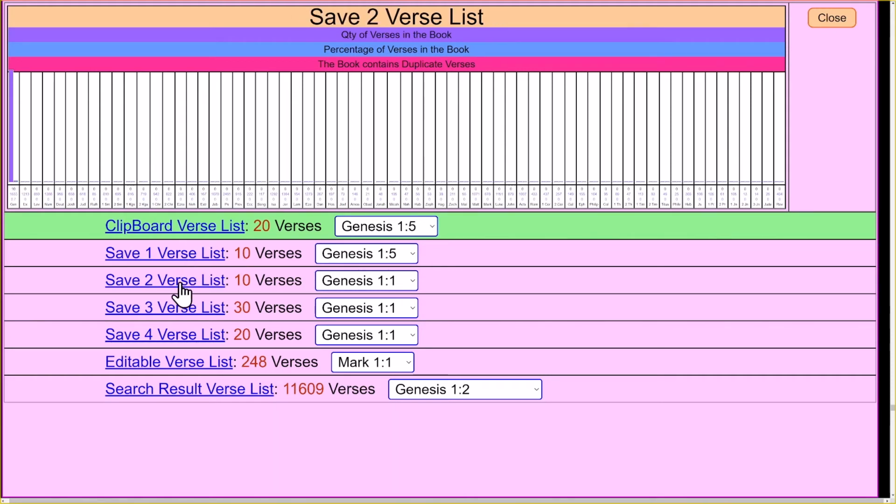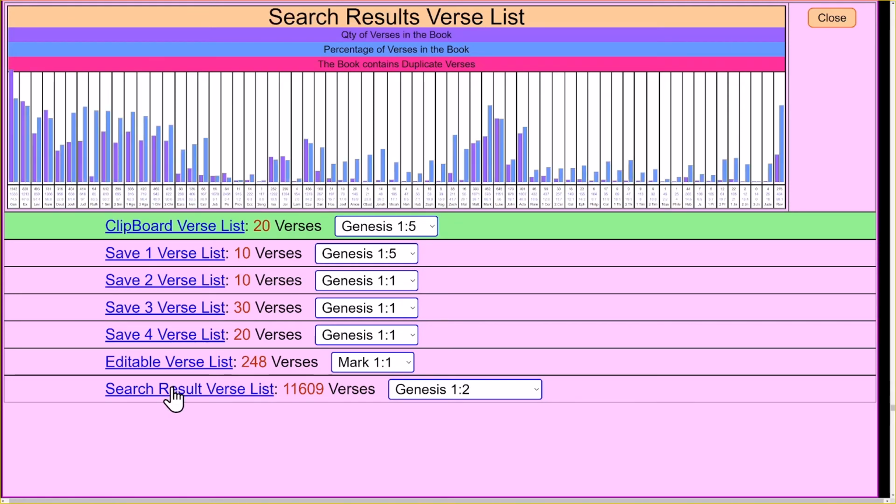And then I can click on these other ones, and you can see them changing up top here. These all actually are just copies. This one here has duplicate verses. This one has duplicate verses, but this doesn't. Editable verse list is something I'm doing for the study in Mark. And this is our search results that I just showed you down there. It'll be a duplicate. But you can see that works like that.